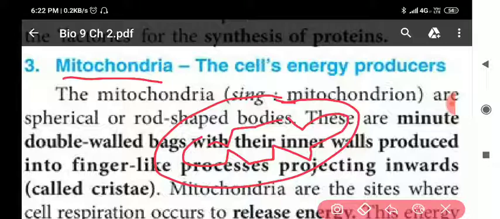Clear? This is the rough diagram which I am showing you. This one is the outer membrane and the inner membrane is this one, the inner side. The inner membrane is folded.